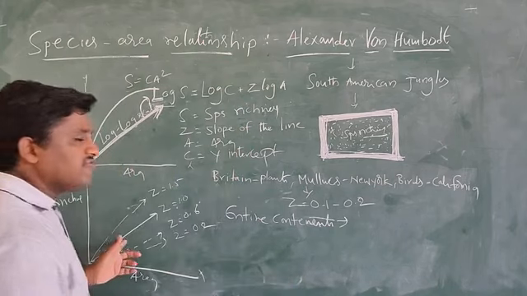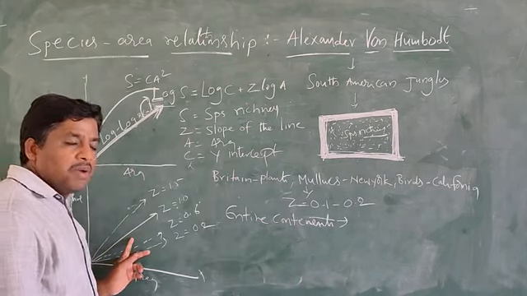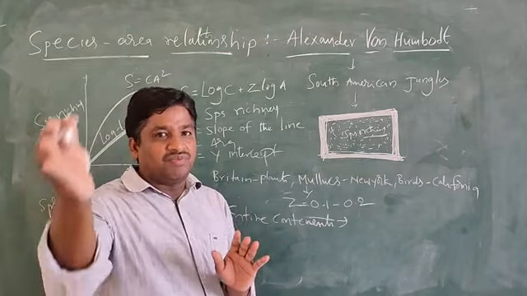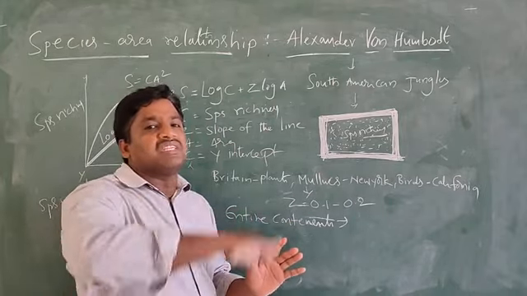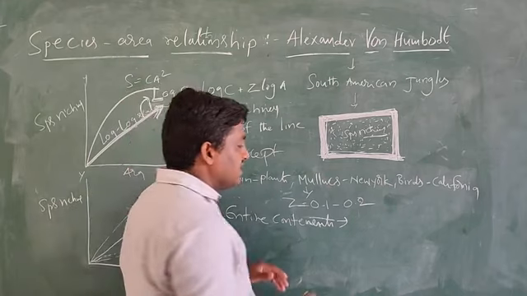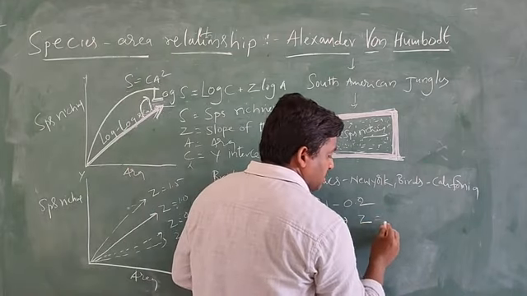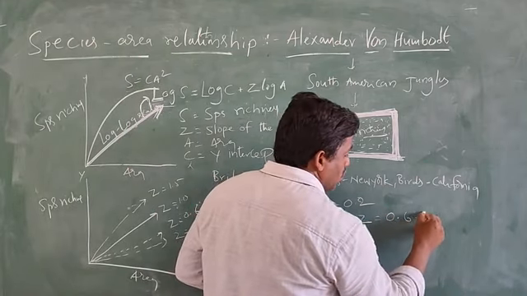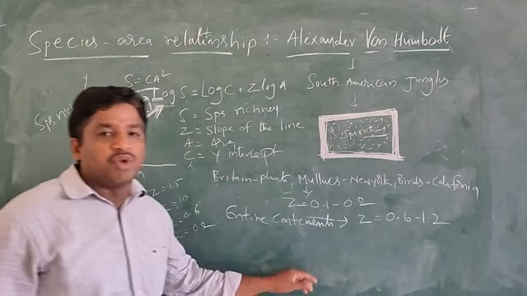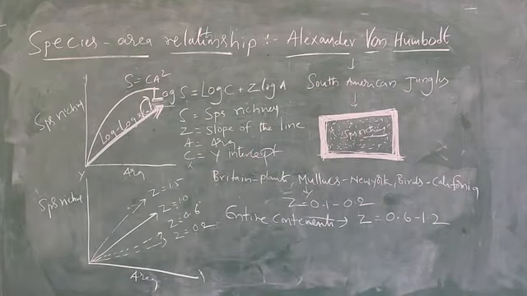So that can be graphed, and you can see it is much steeper. That means the Z value ranges here from 0.6 to 1.2. So 0.6 to 1.2 is the value that came.